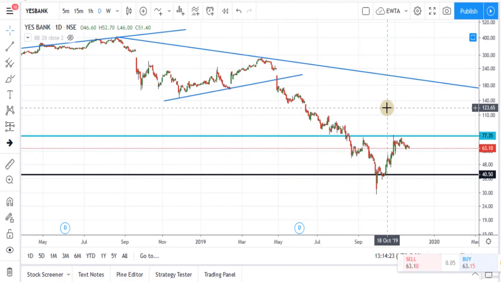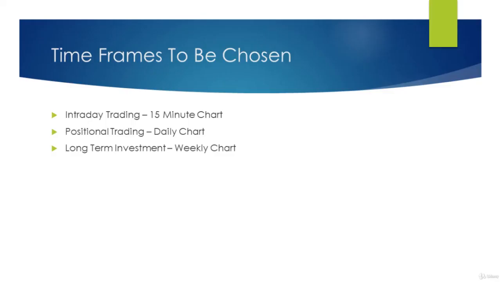But now in this lecture, as we are discussing the time frames, we should focus on our chart with respect to our trading style. So the trading styles are mainly of 3 types: intraday trading, position trading, and long-term investment. And we have discussed the time frames for all these trading styles, but we should also watch 2 more charts for each trading style that we will learn in the lecture named 3D charting. We should focus on 3 charts for every trading perspective to know about entry and exit points.